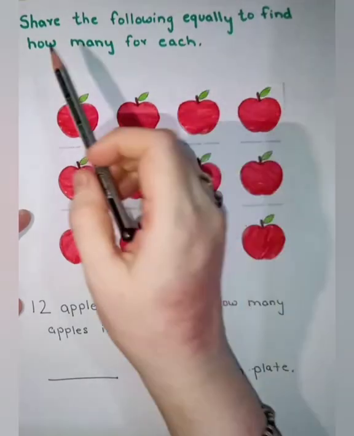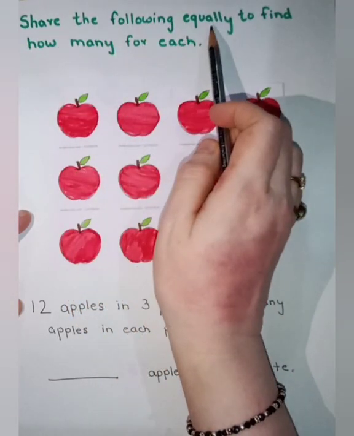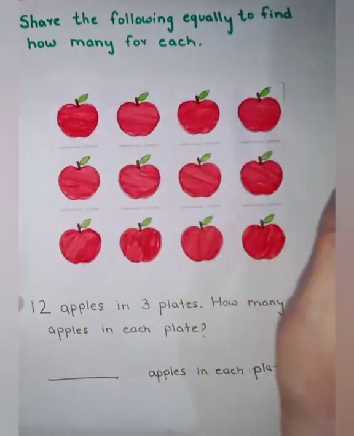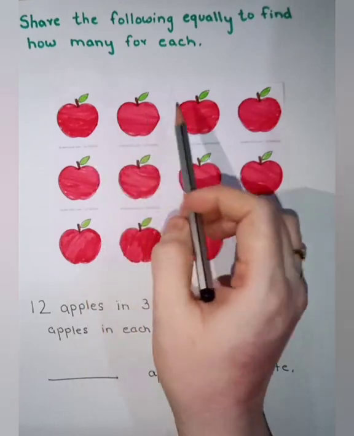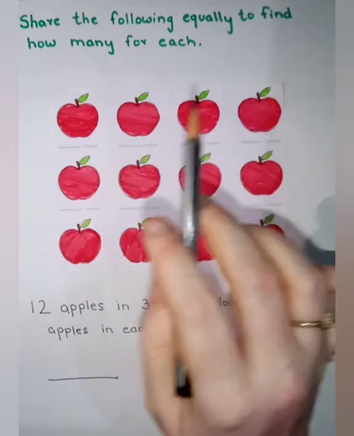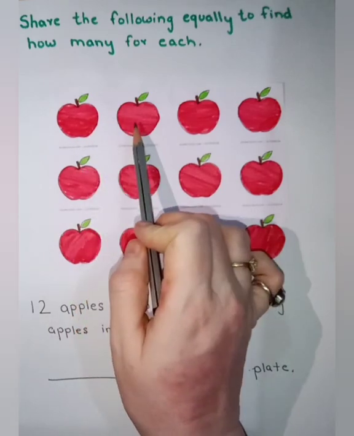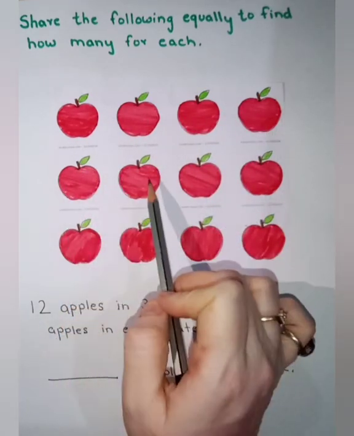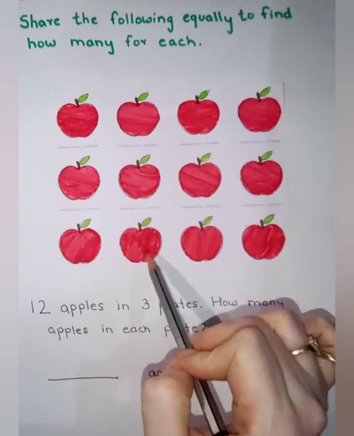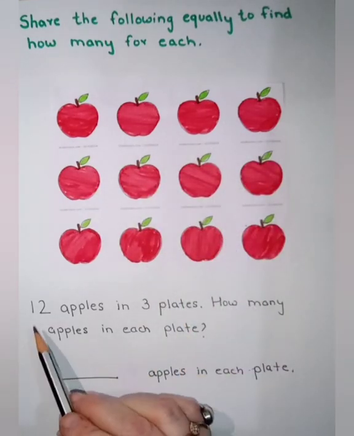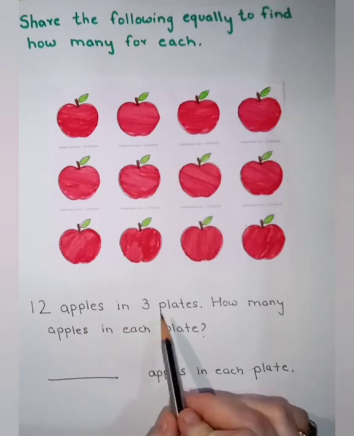Question number 1. Share the following equally to find how many for each. Okay. See, we are having some apples. Let us count the number of apples. 1, 2, 3, 4, 5, 6, 7, 8, 9, 10, 11, 12. So we are having 12 apples. 12 apples in 3 plates.